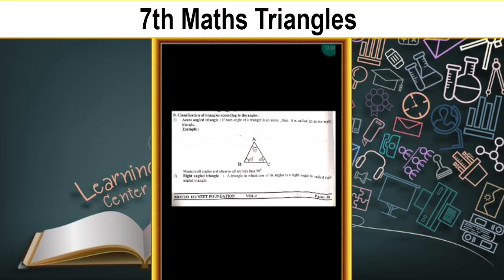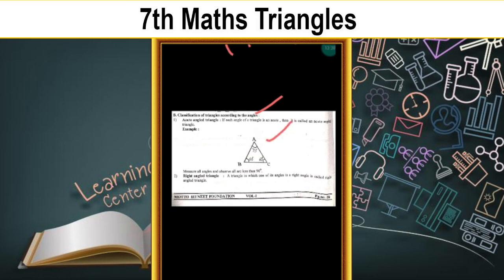Second classification is classification of triangles according to the angles, based on angle. In that, first one is acute angle triangle. If each angle of a triangle is acute, acute means more than 0 and less than 90, that is 1 to 89. Every angle in a triangle is acute, then the triangle is called acute angle triangle.